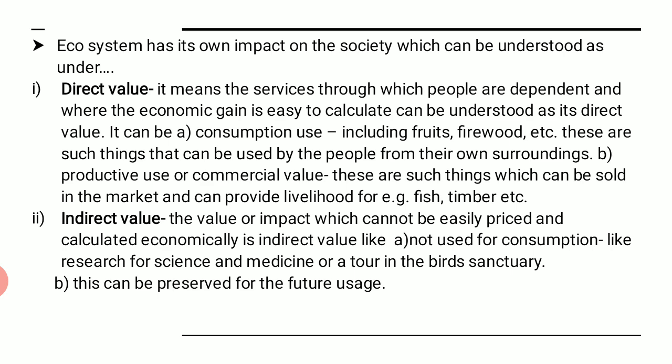When we use the word commerce, it is for sure that it has a direct concern with money, right? So it can provide a livelihood. Like if you have a pond in your house and you are involved in fishery work, and you get the fish and sell it in the market, it helps you earn your livelihood. This example tells us that though we get fish from the ecosystem, from nature, because money is involved in buying and selling of such a product, it becomes of commercial value, and that is the direct value we try to understand, right?